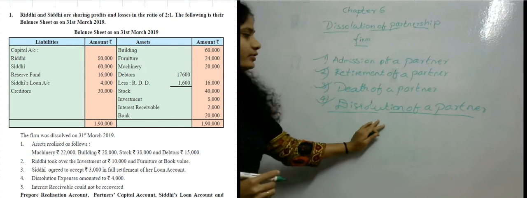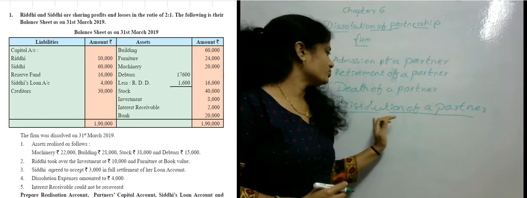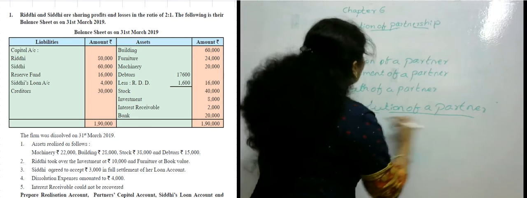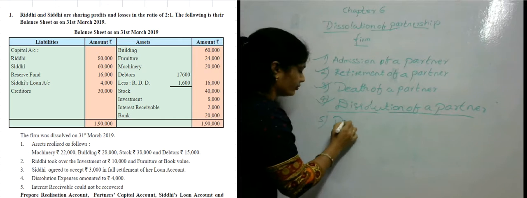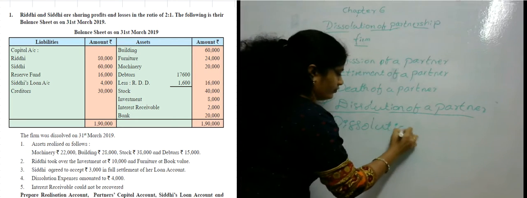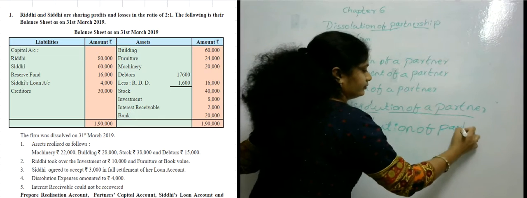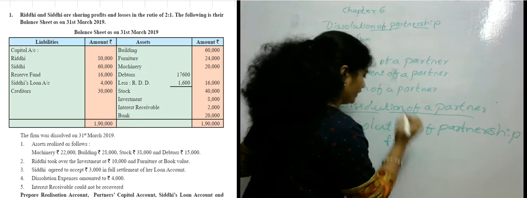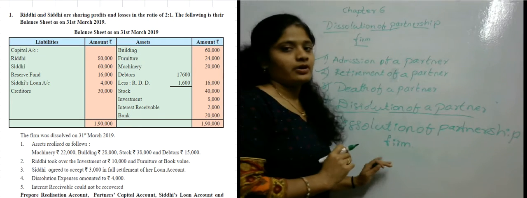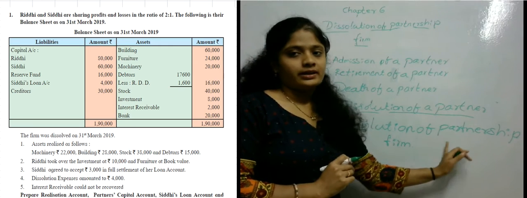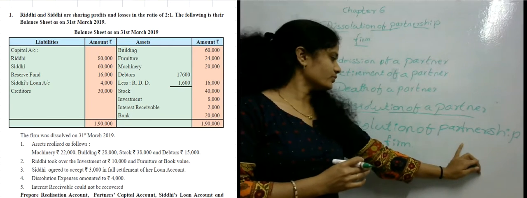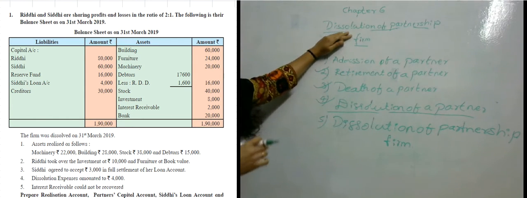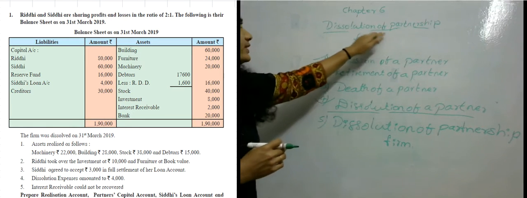In yesterday's video, I explained the general entries coming in dissolution, the meaning of dissolution of a partnership firm, and the stages of dissolution, how the books of accounts are closed. So the theory part is over, and the entries are covered. Now we'll solve a problem on dissolution of a partnership firm.